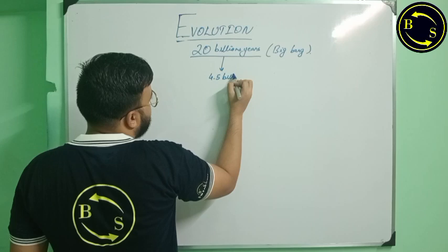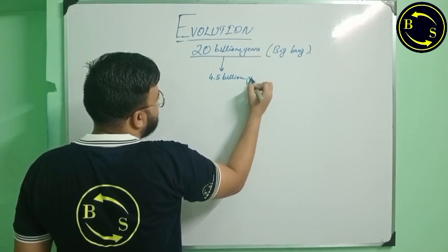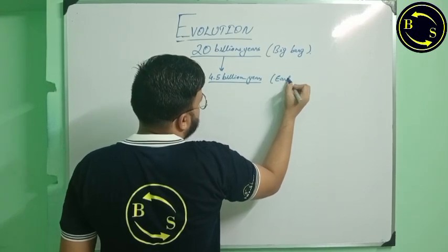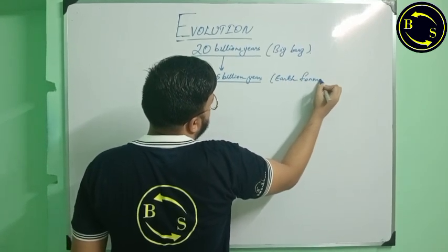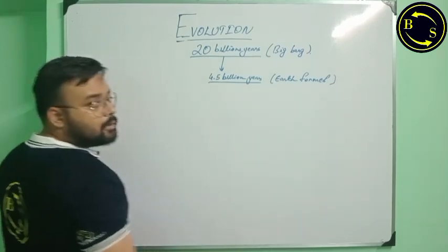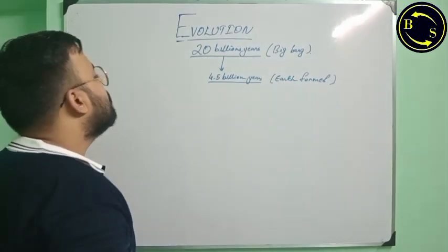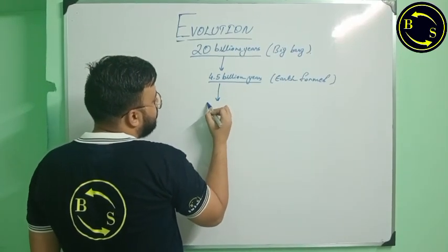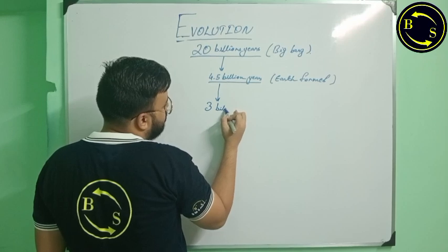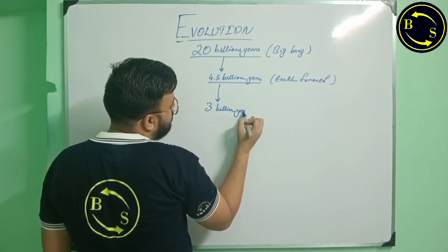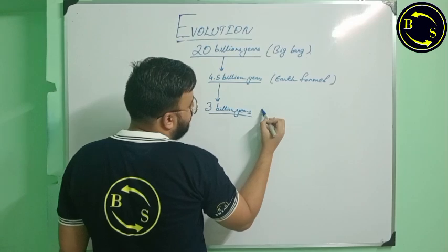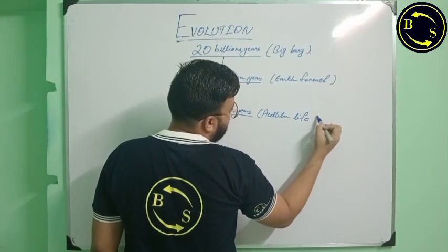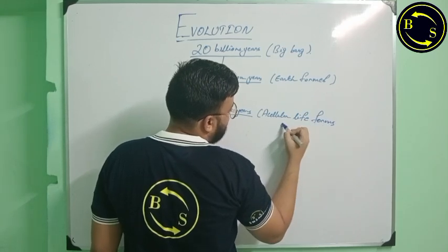Then let's come down to 4.5 billion years: Earth formed along with the rest of the solar system. Earth formed. Again, 1.5 billion years ago, that is 3 billion years, the first acellular life forms originated.